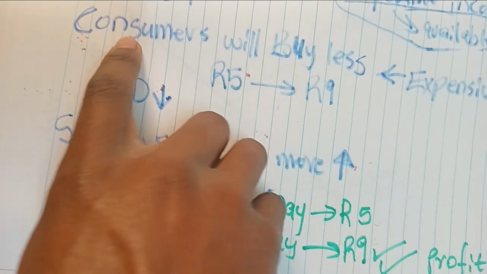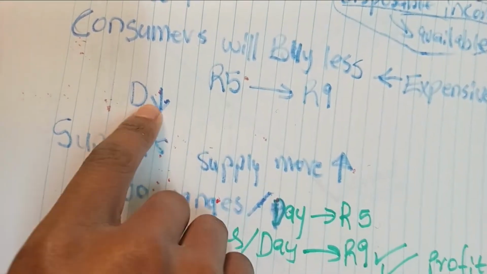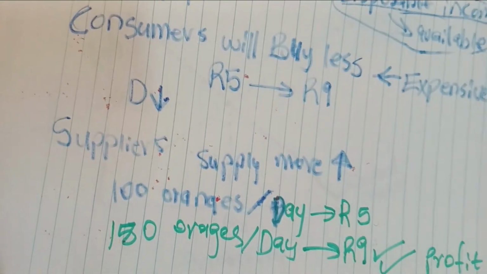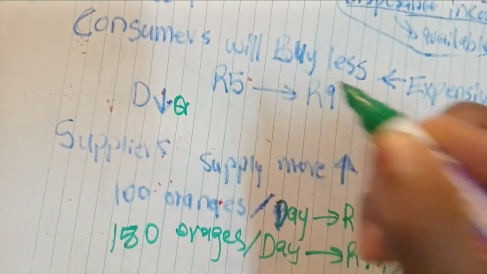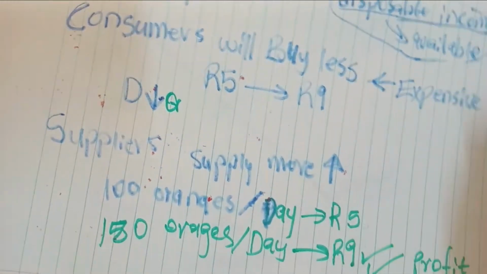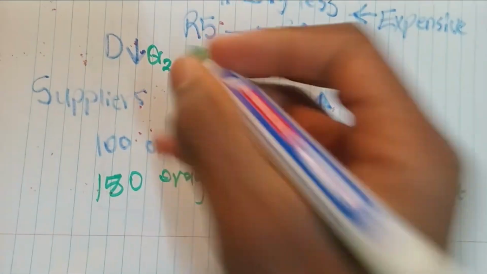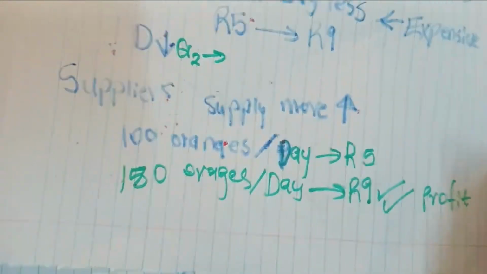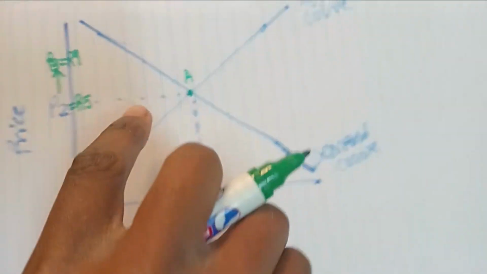An increase in the price, consumers will buy less. That means that there will be less demand. I'm expecting my quantity demanded to move from Q2 to somewhere. This is my demand curve, né?